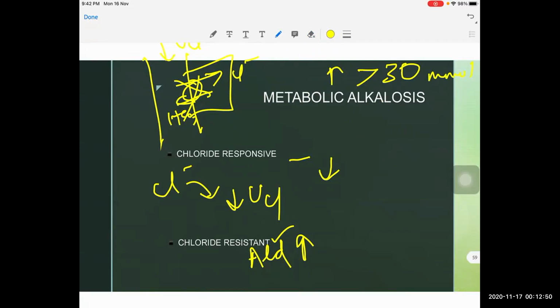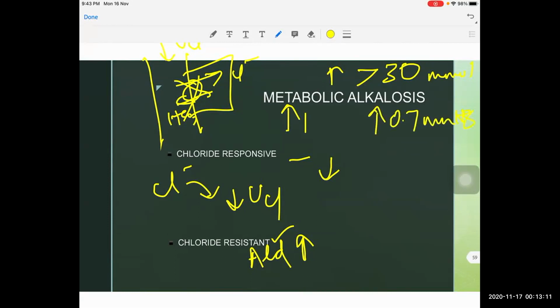When we look at compensation, the patient will have respiratory compensation, which is fast, but it is not full compensation. For every 1 millimole increase in bicarbonate, the carbon dioxide will increase by 0.7 millimeters of mercury.